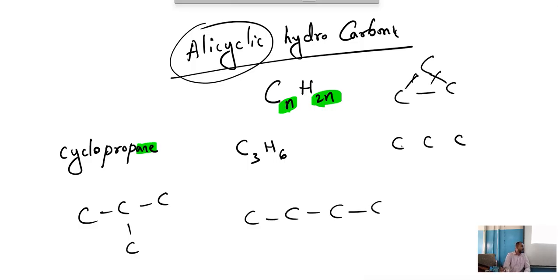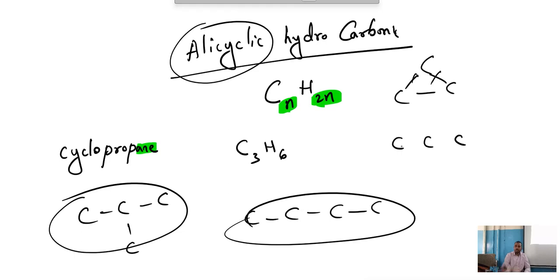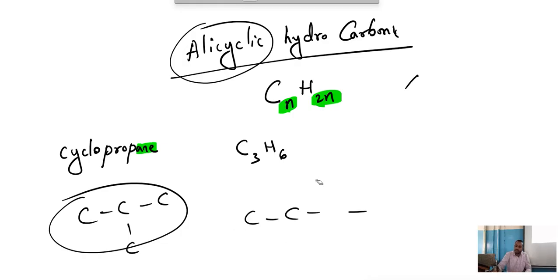Understood? One more question they may ask you sometimes. What is catenation? It is a property in which carbon to carbon can join with a straight chain, branch chain, or cyclic chain. So this property is known as catenation. Okay. Now let me come back to this part.